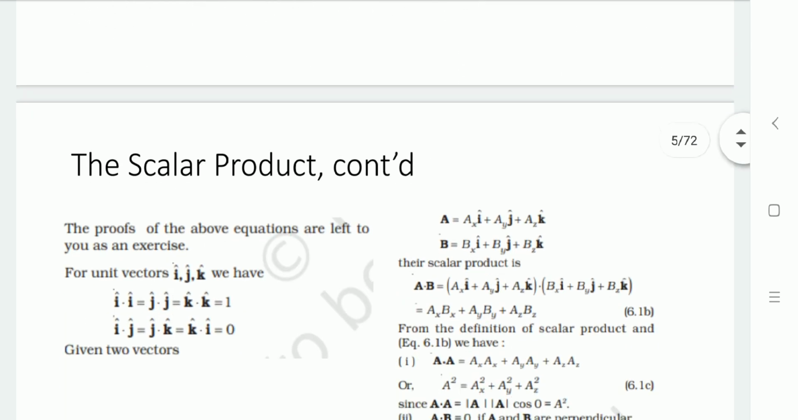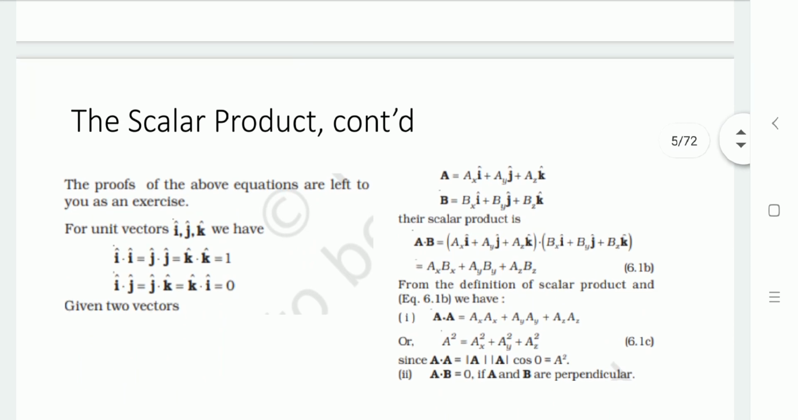Now let us define it with the unit vectors, as we have i, j, k, three unit vectors. These three unit vectors have magnitude 1, which defines only the direction. All these unit vectors are perpendicular to each other.